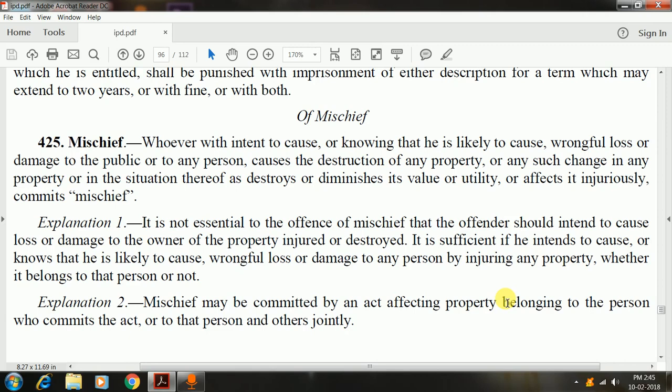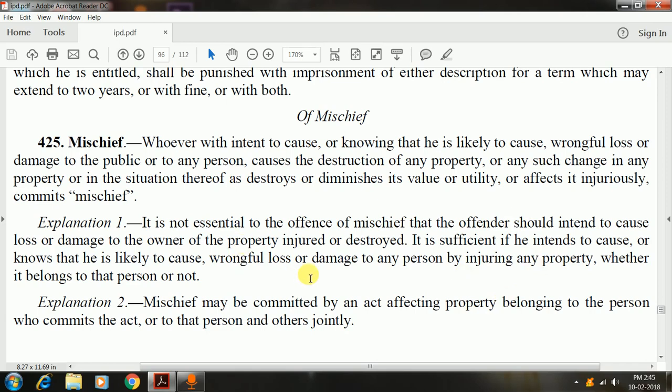The general perception sometimes is that if loss to property is caused, then that person will have to avail civil remedies, that he will have to file a suit against that person and recover the amount from that person. But that is not the case. Causing damage to a person's private property also amounts to an offense under the Indian Penal Code, and that has been provided for under this particular section, that is mischief.